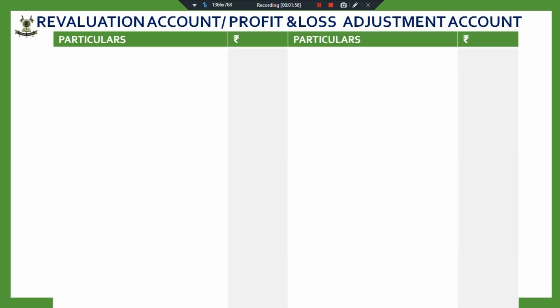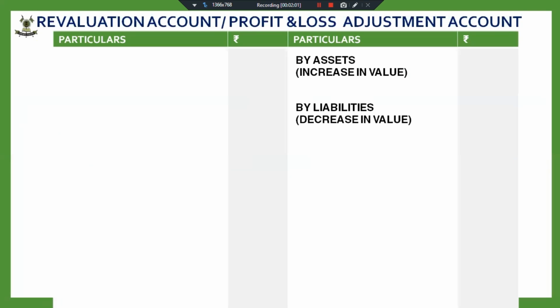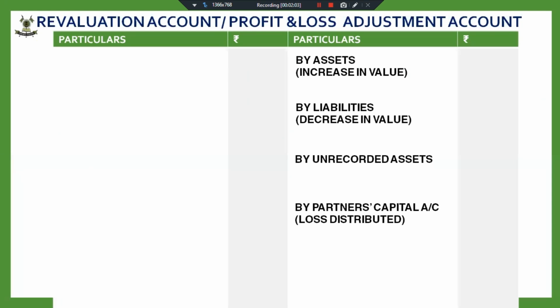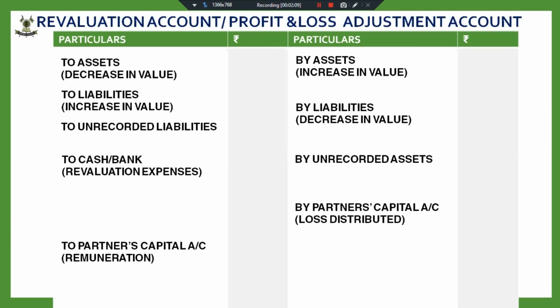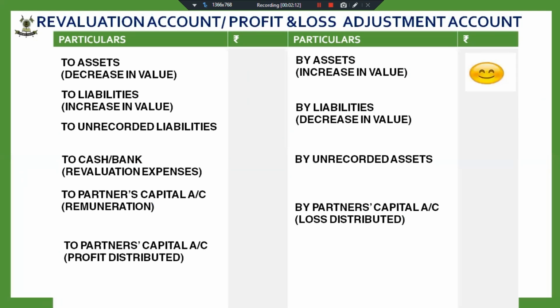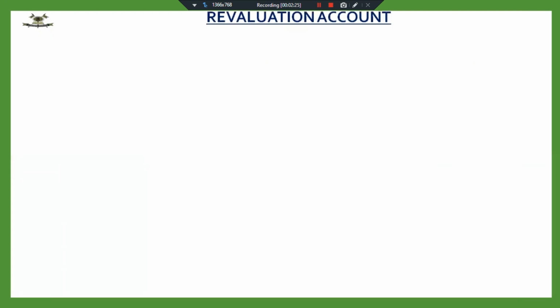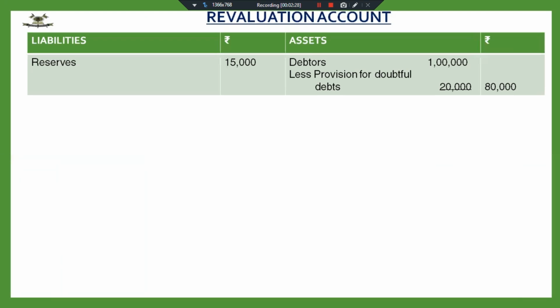Fine. We have learned how to prepare revaluation account. Just a quick recap: all the profits are to be recorded on the credit side, and all the losses are to be recorded on the debit side. And the profits and losses on account of revaluation are distributed amongst the partners in old profit sharing ratio. Yes, this was the last adjustment we were discussing.